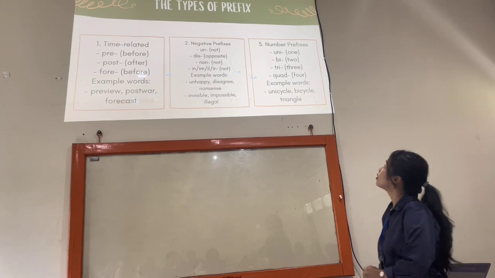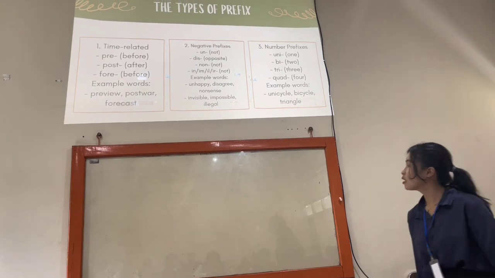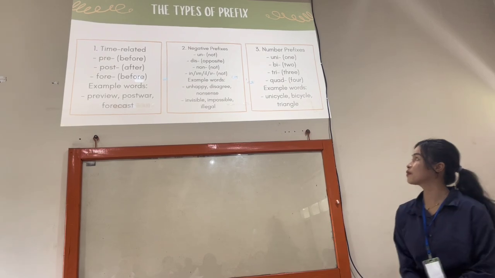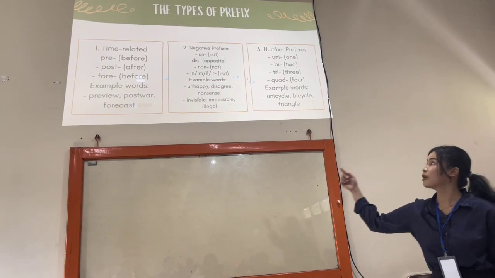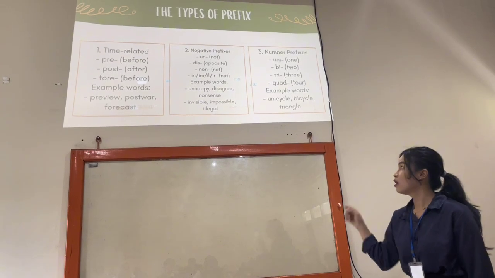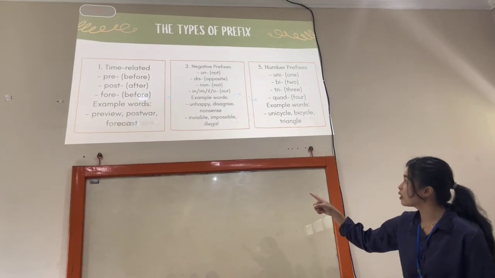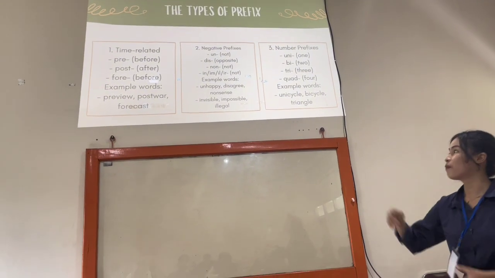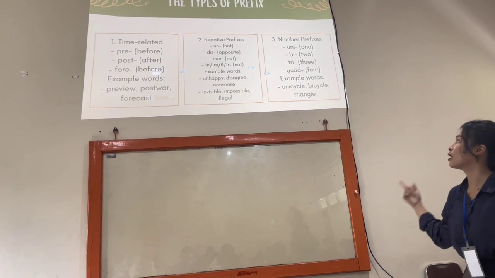Prefixes have three types. The first type is time related. We have pre, which means before, and post, which means after. Fore also means before, with an example of the word preview. For example: preview, postword, and forecast.